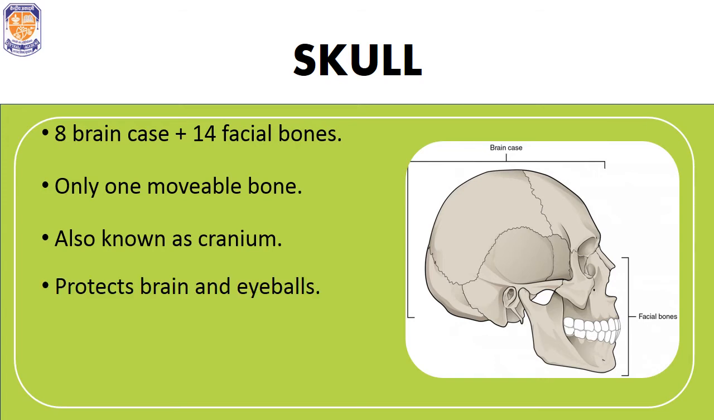The function of the skull is to protect the brain and eyeballs from injury. As it is a hard casing, it provides complete protection to the brain. The eyeballs are fixed in the eye sockets. So these eye sockets provide support and protection to the eyes. Then we have lower jawbone, which helps us in chewing and talking.